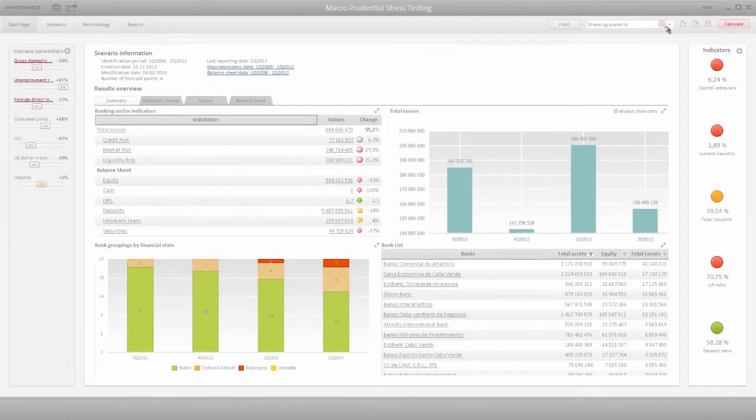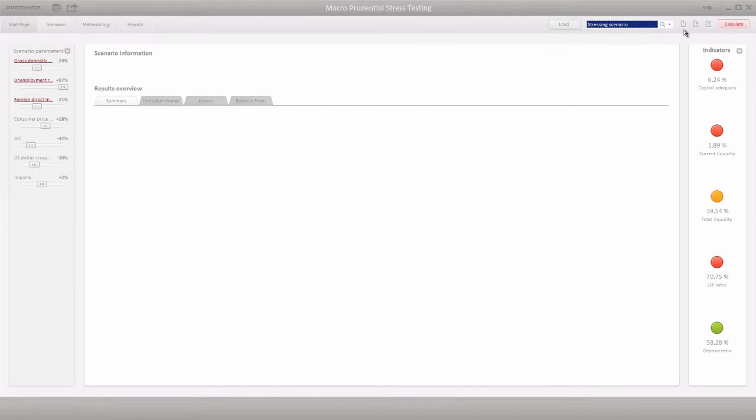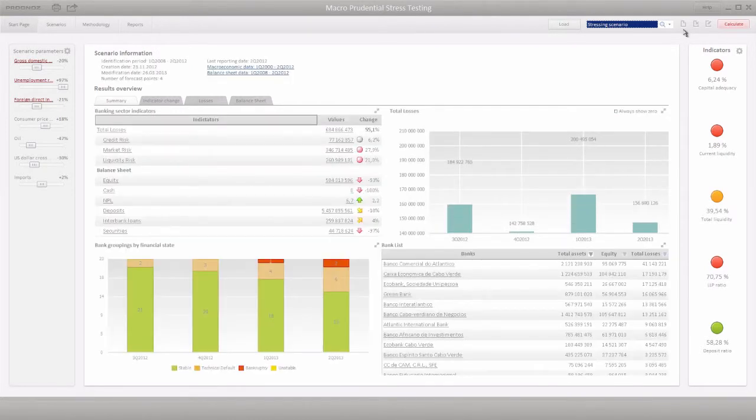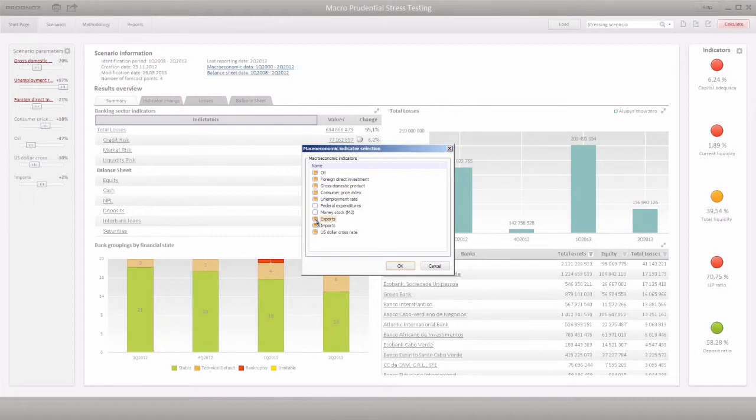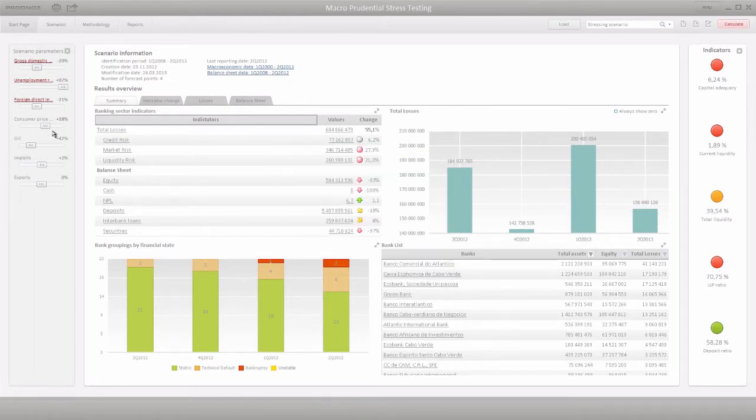The system enables you to perform stress testing based on an unlimited number of scenarios. Currently, the system includes 3 scenarios: optimistic, pessimistic, and stress scenario. You can add, delete, edit, and rename scenarios. To create a scenario, define stress changes for the desired macroeconomic indicators selected from the list of predefined indicators. You can select any set of parameters.